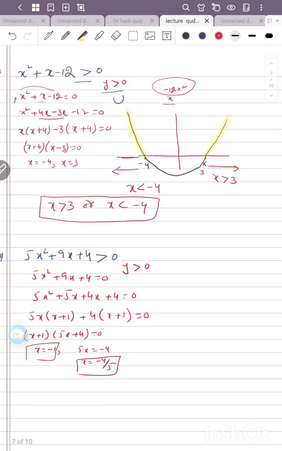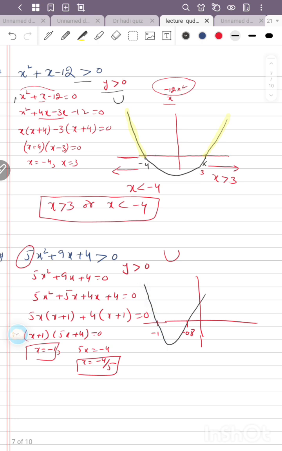Okay, after getting these x-axis answers, we will draw the graph. This is our graph, and we also know that the coefficient of x square is positive, so the graph will be U shape. Now this is x equal to minus 1, and these two points are positive. Here is minus 1, and here minus 4 by 5, which if we convert it will be minus 0.8. We have to make the graph in this way, and this is our graph.